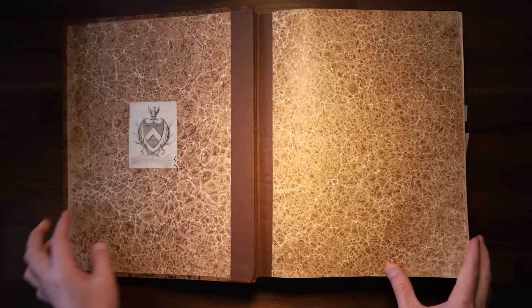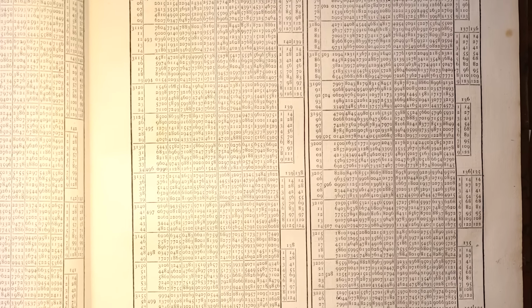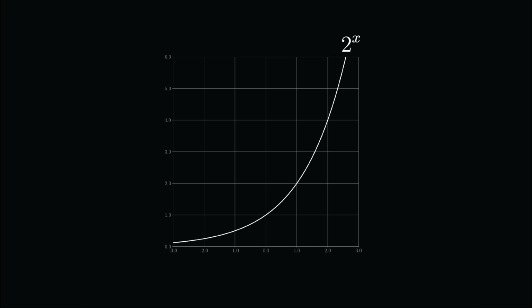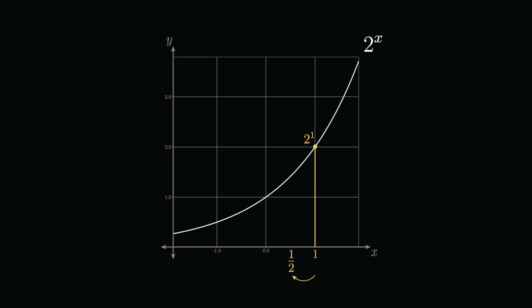The first person to really attack this problem was Henry Briggs in 1617, when constructing his incredibly prolific tables of base 10 logarithms. Briggs found a clever computational approach that works by basically zooming way in on an exponential curve until it looks like a straight line. Starting with an x value of 1, for example, we can zoom into our curve by dividing x by 2 and computing the corresponding y value. In this case, 2 to the power of 1/2 equals the square root of 2, or roughly 1.414. Repeating this operation again to zoom in further, we reach x equals 1/4 and y equals the square root of the square root of 2, which is equivalent to the 4th root of 2, or about 1.189.